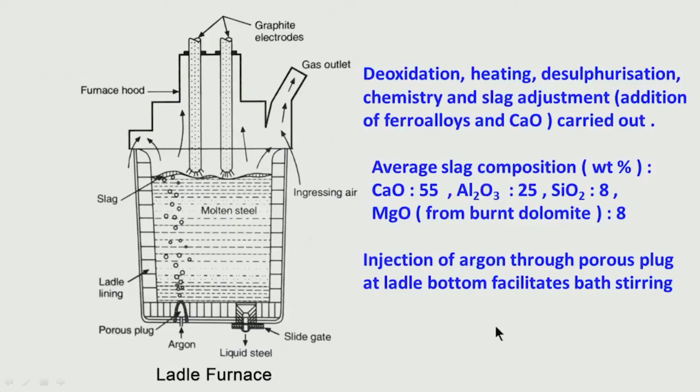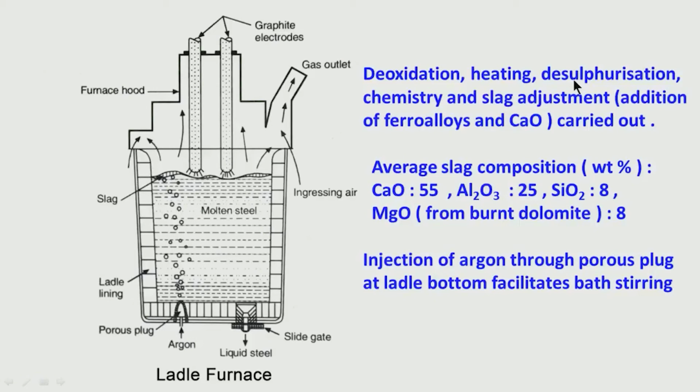So, this is very important. This helps in bath stirring, and temperature homogenization is possible. So, in the ladle furnace I am trying to talk about what the possibilities are. Deoxidation is possible, heating is possible, because the graphite electrodes are there, they are used for heating. So, whenever there is a temperature drop, we can use the electrodes, we can create an arc, we can increase the temperature of the liquid steel.